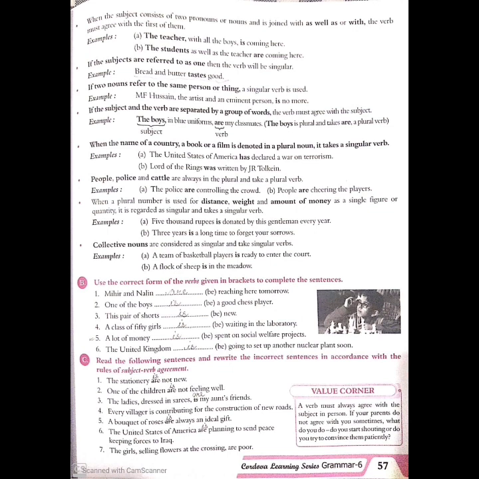And then the next one: collective nouns are always considered singular and therefore take a singular verb. So whenever you use collective nouns in a sentence, always remember to use a singular verb. For example, a team of basketball players. This is a collective noun and therefore we have to use a singular verb, is. A team of basketball players is ready to enter the court. So these were all the different rules to remember while writing a meaningful sentence when it comes to subject and verb agreement.